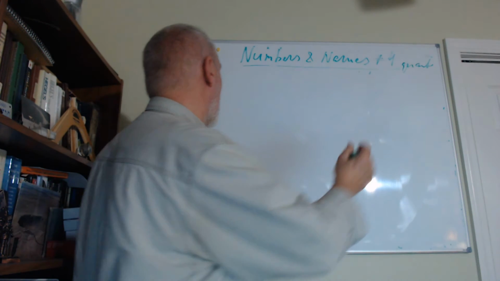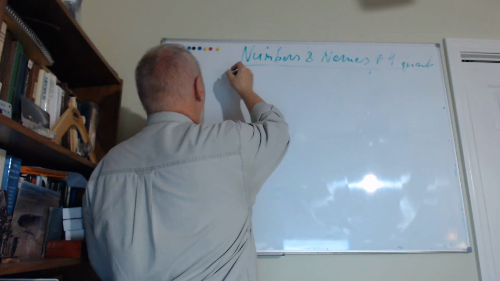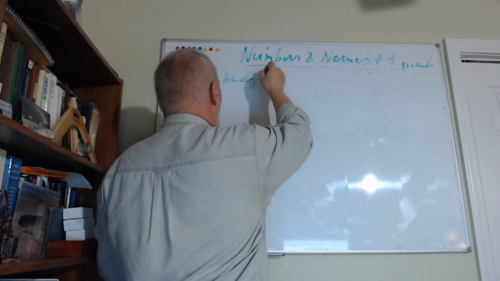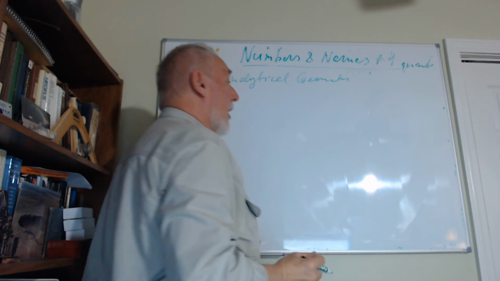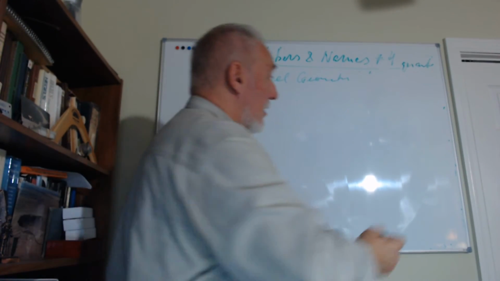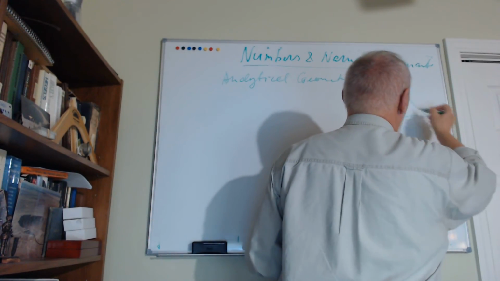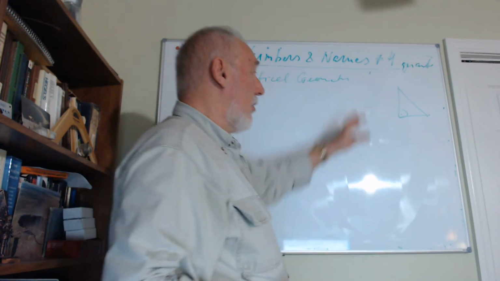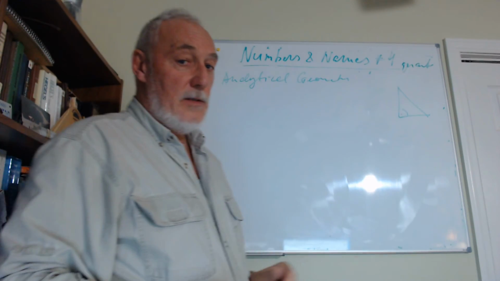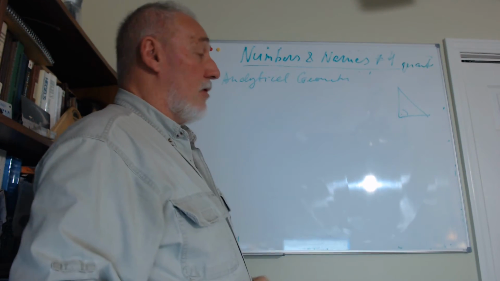And geometry has a very interesting expansion. It is called analytical geometry. Analytical geometry is geometry, but with numbers, not with lines, like when you draw a triangle. You draw the lines, you draw points and everything like this, right? But analytical geometry is about numbers.